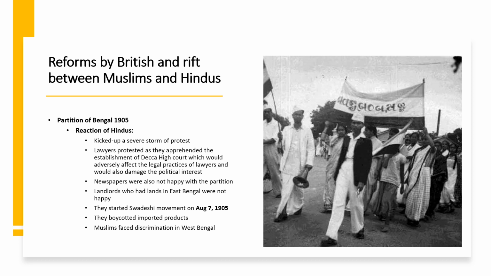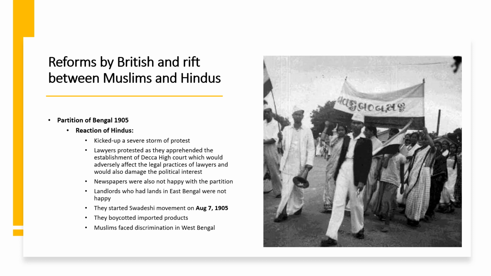Lawyers protested as they apprehended the establishment of Dhaka Court, which would adversely affect the legal practices of lawyers and also damage their political interest. It was not in favor of newspapers either. Newspapers were also not happy with the partition. They also protested. The partition divided the press of East and West Bengal.